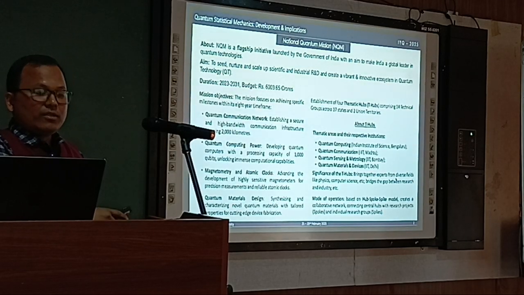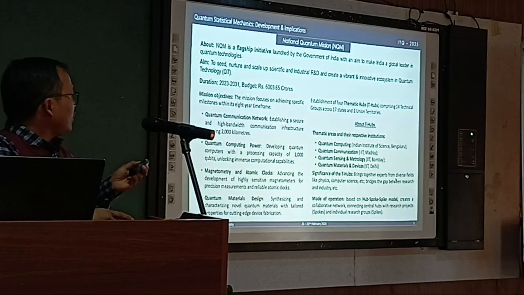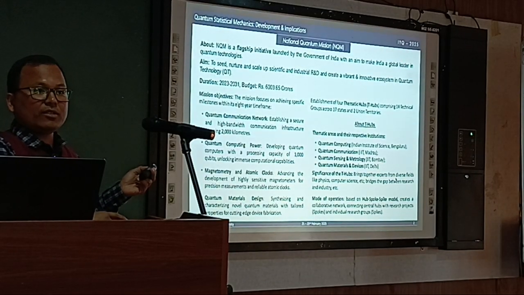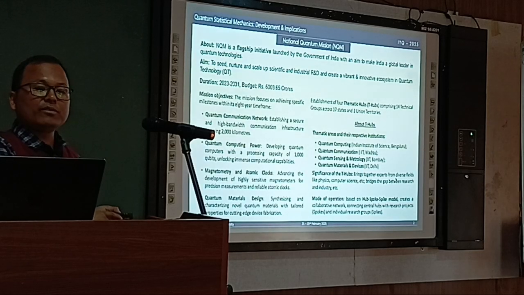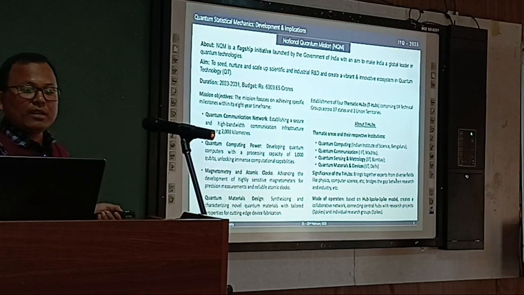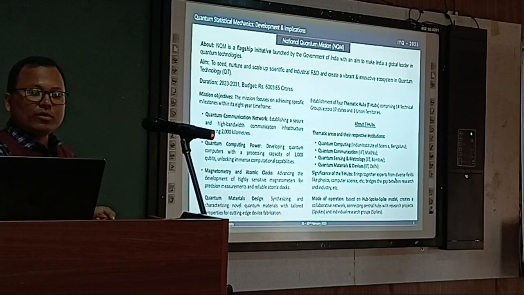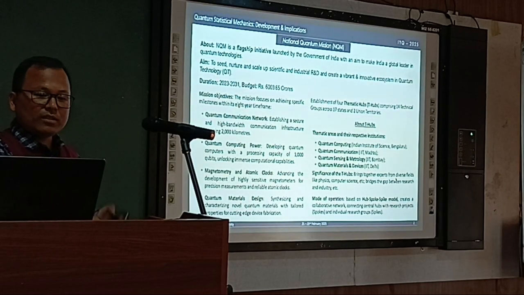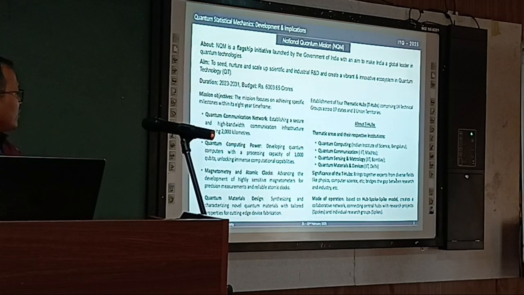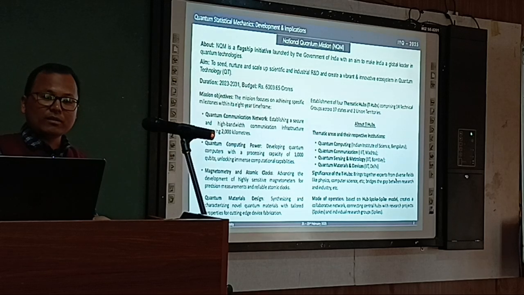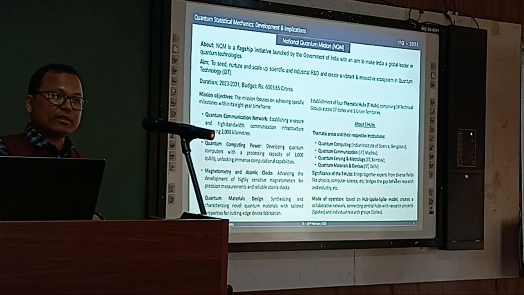Okay. So it's a flagship program. The total budget is about 6,000 crores, and the duration is for 8 years, starting 2023 until 2031. Okay. So the objective you see is to develop this quantum communication network. Then quantum computing power, then magnetometry and atomic clock. Quantum material design is another aspect.